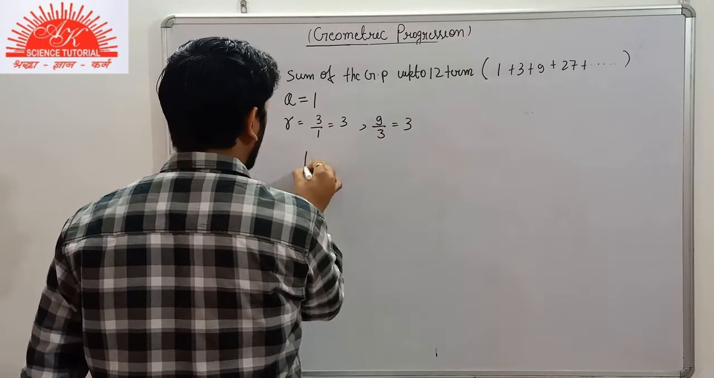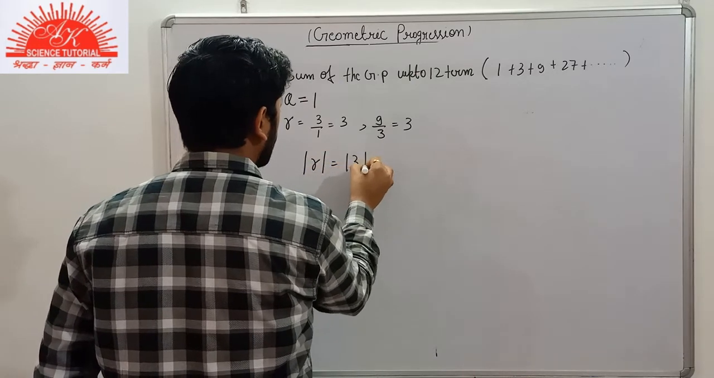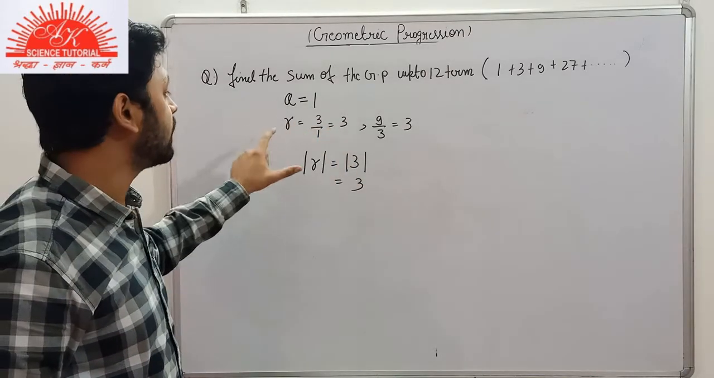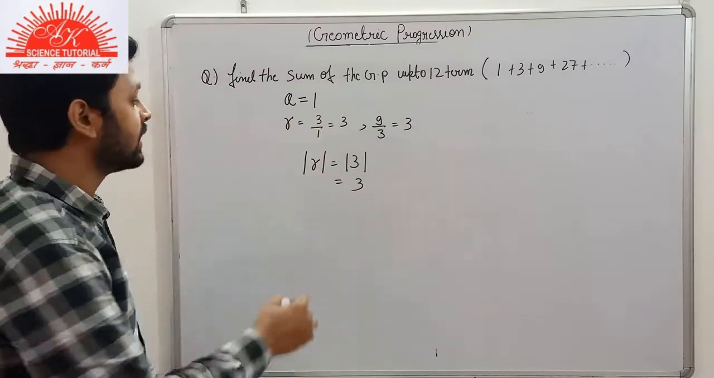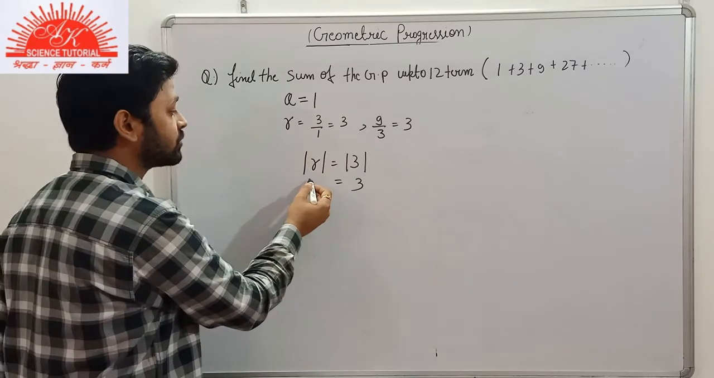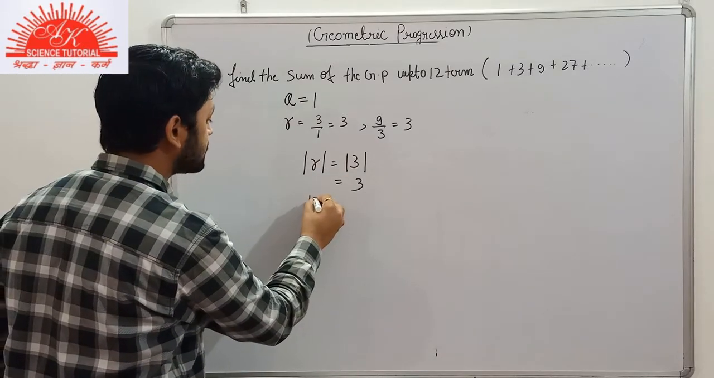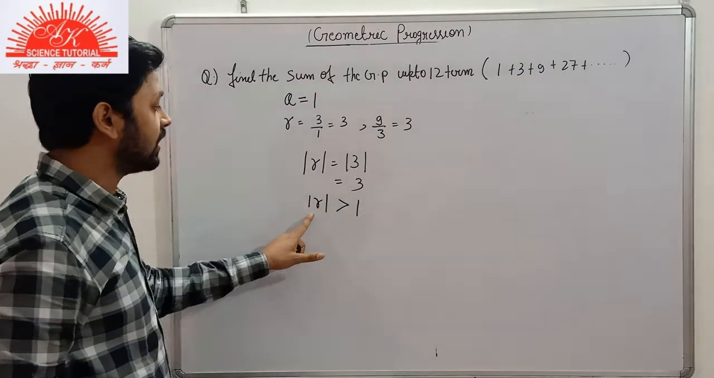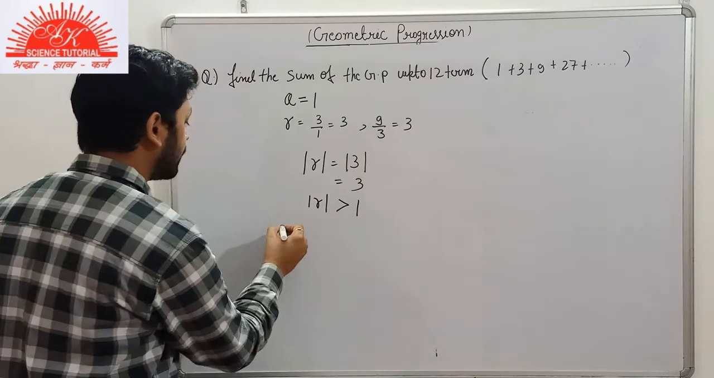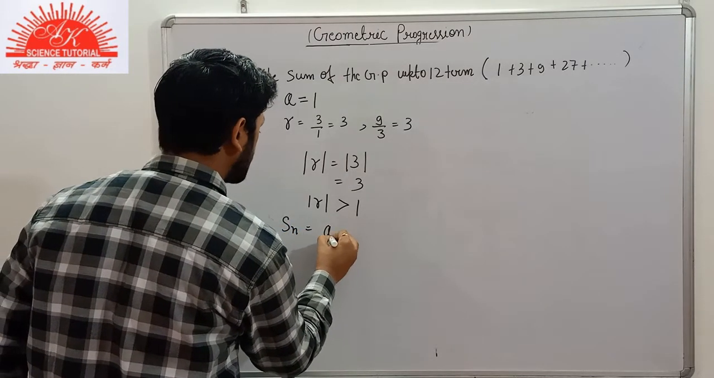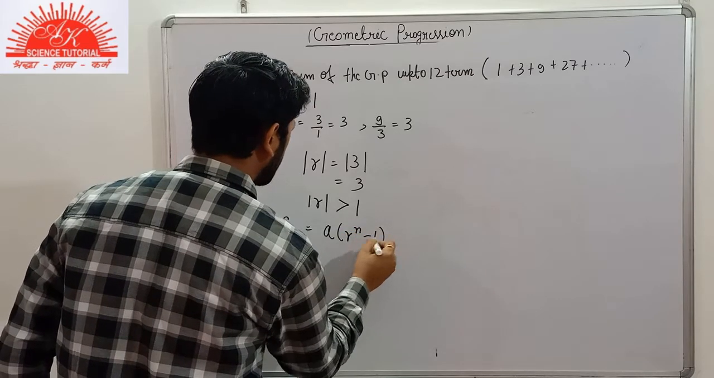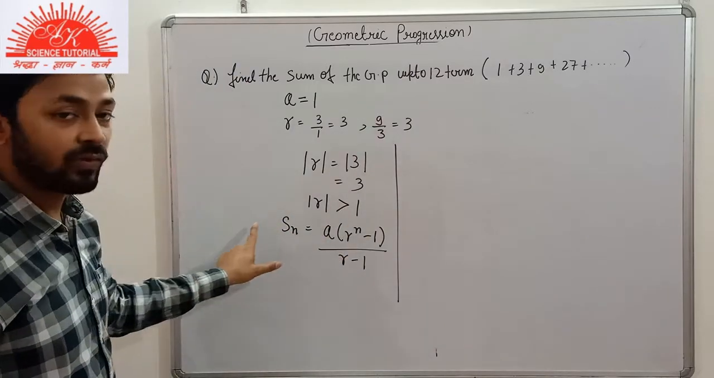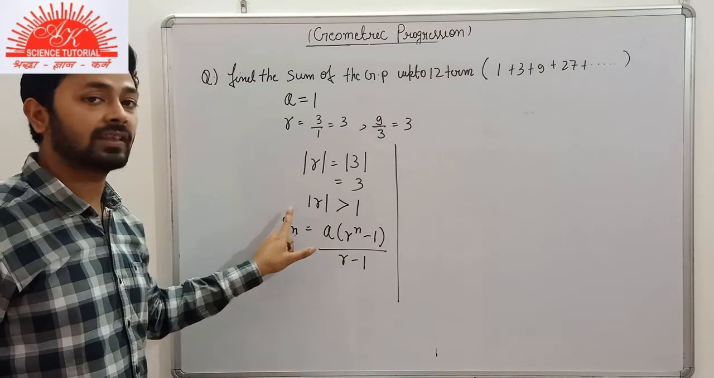So the absolute value will be 3 here, whether it is positive, negative or anything. Whenever the common ratio is not equal to 1, simply find the absolute value. The absolute value is equal to 3, which means the absolute value is greater than 1. Therefore we will apply the formula: sum of n terms equals a(r^n minus 1) divided by r minus 1, since the absolute value of r is greater than 1 here.